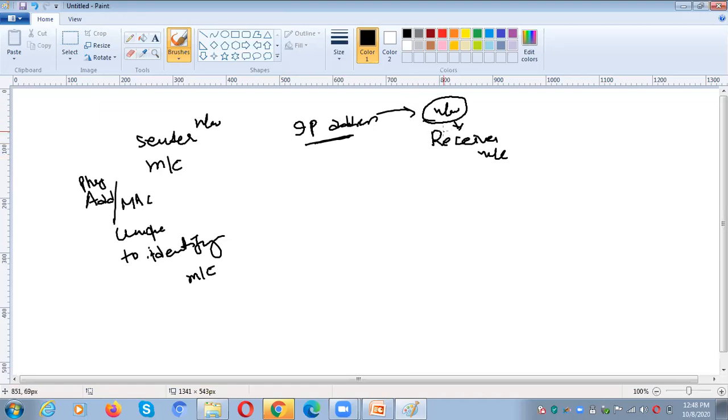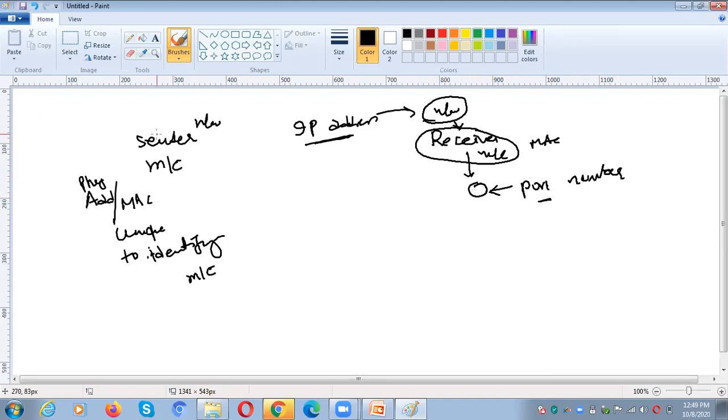Once we know the network, we need to go to the particular machine. How can we know the particular machine address? That is the MAC address. The MAC address is used to identify the machine. In this machine, there is a process. How can we identify the process? With the help of a port number. The port number is used to identify the process.